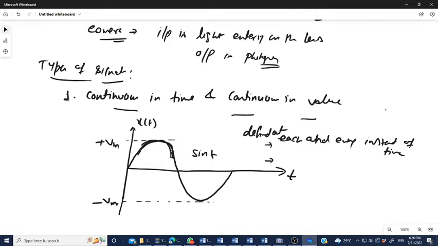And second thing, it can attain any value from positive maximum to negative maximum. This is the continuous in time and continuous in value signal.